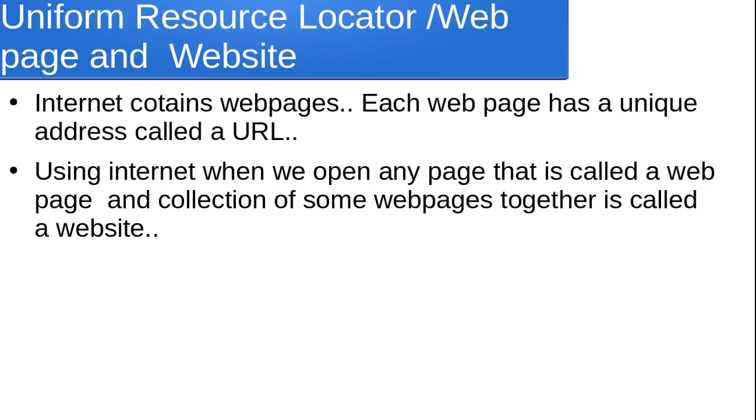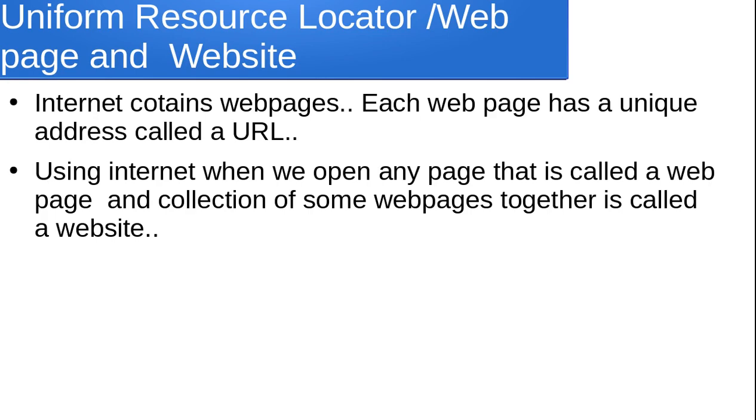Just like https://www.google.com is one URL with which you can find this website.